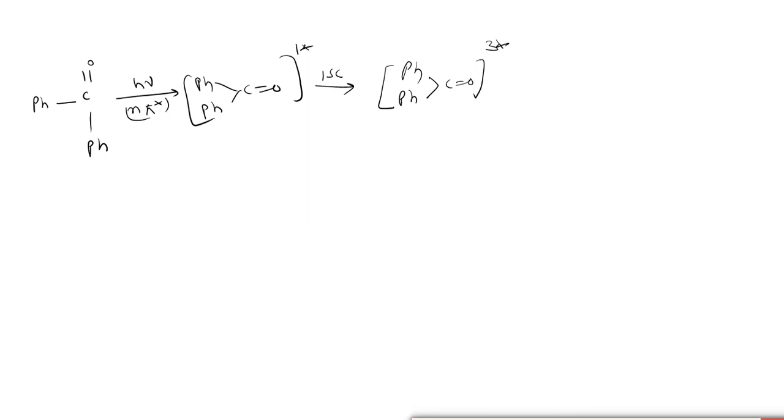If this excited triplet state interacts or collides with CH3 butene, which may be cis or trans, then how will the reaction proceed now?